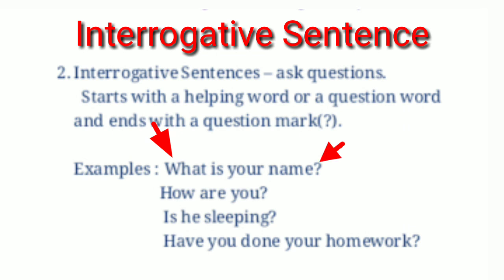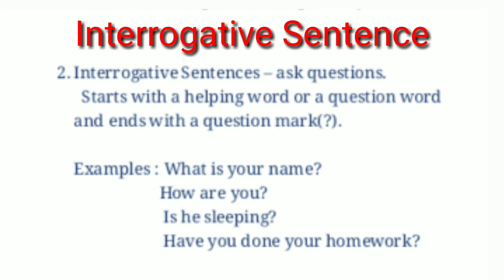It asks a question, so we can say it is an interrogative sentence. Next example, how are you? Here also the first letter is capital H and the first word is also a question word, and at last there is one question mark, and it also asks a question, and the meaning is complete, and we can say it is an interrogative sentence.